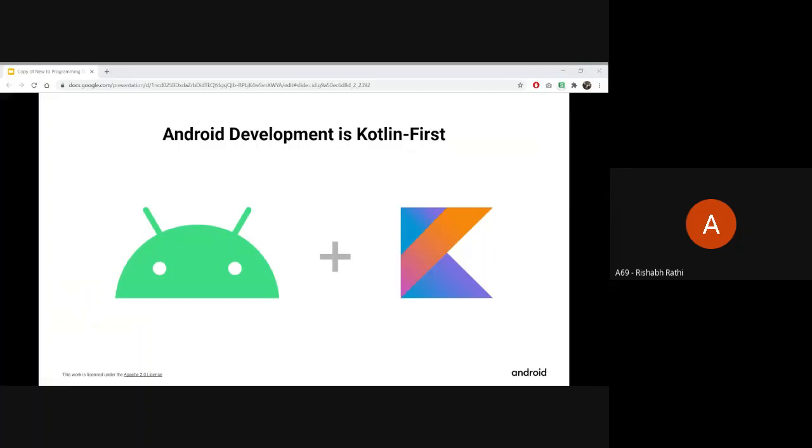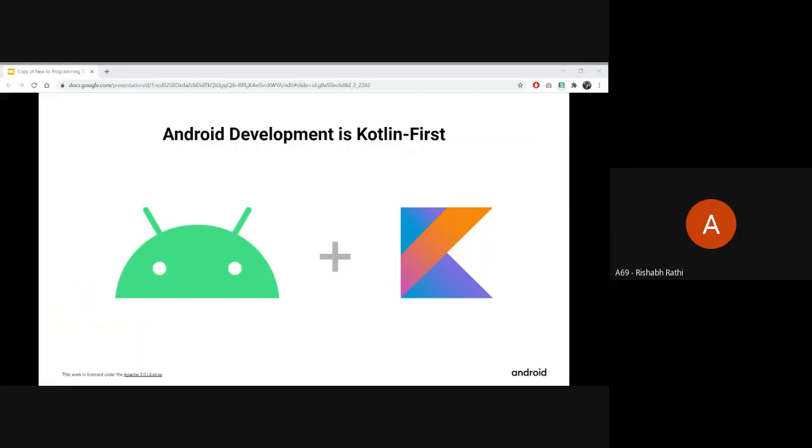Then in 2019, Google announced that Android development would become increasingly Kotlin first. It means that new tools and libraries will first be made available in Kotlin and then in Java or any other language or framework like Flutter or React Native. So learning Kotlin helps you a lot, because every new library or tool that Android has first comes in Kotlin.